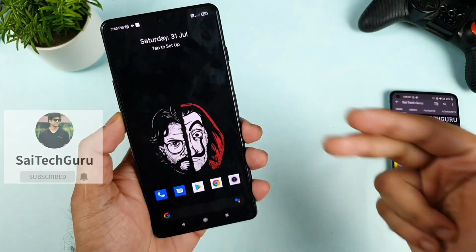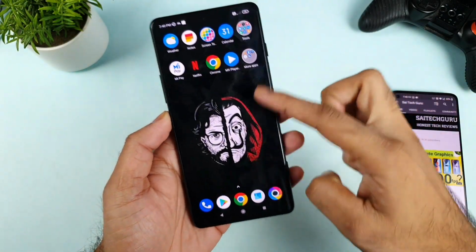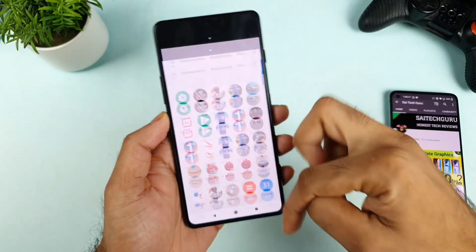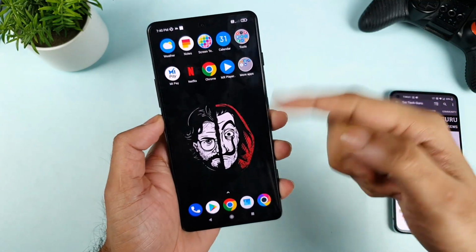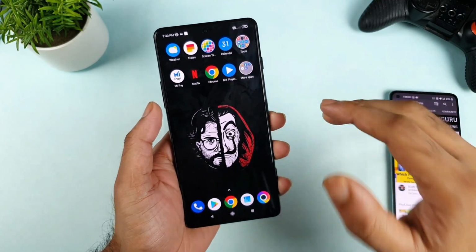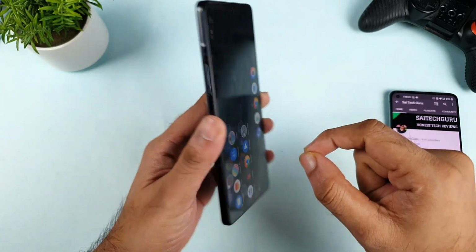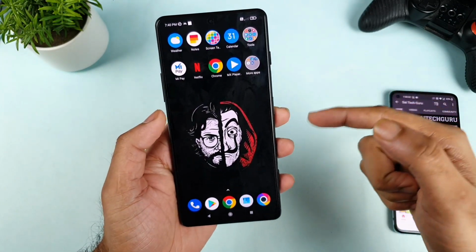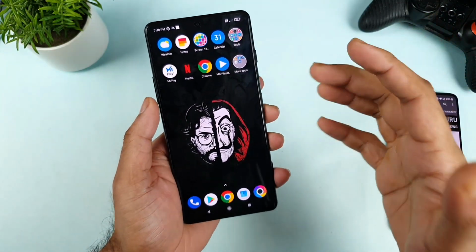The problem number two is that sometimes when you're trying to scroll the menu bar here, as you can see, it feels laggy and sometimes it gets stuck in a loop. Yes, whenever you try to scroll, and that is what I did experience, friends. I'll show you a recording of the video as well, where I tried multiple times and you can see the live demonstration of the POCO F3 GT, how it is getting stuck sometimes. Not every time, but randomly it will happen, maybe once or twice a day. That is what I experienced.